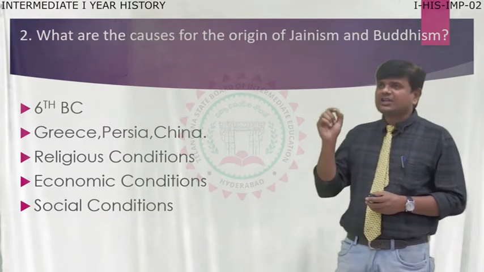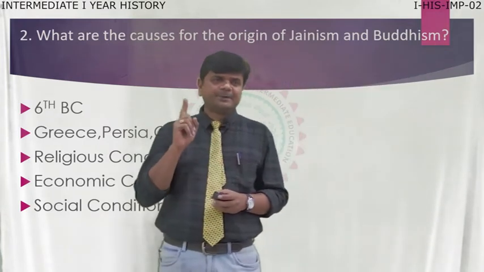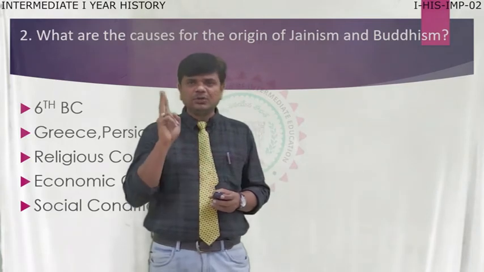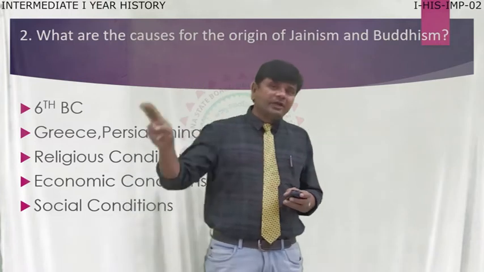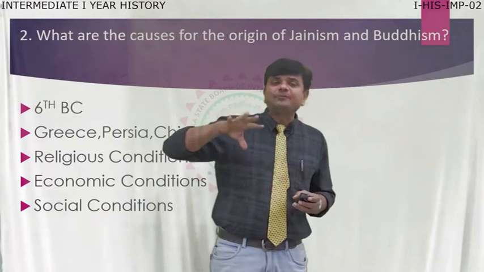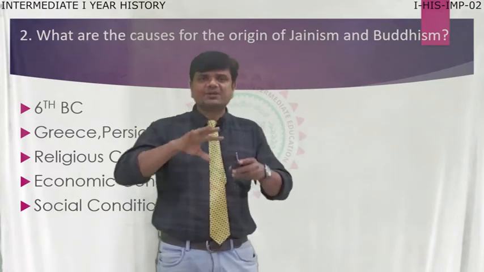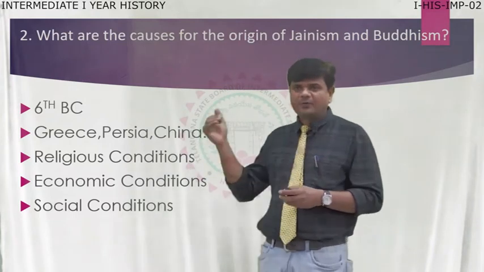In the introduction part, while writing, you have to mention the 6th century BC. In this century only, 2 important religions were established here, and you have to mention that even in world history, in other countries also, some philosophies, some branches or new religions were established by great people. These you have to mention.